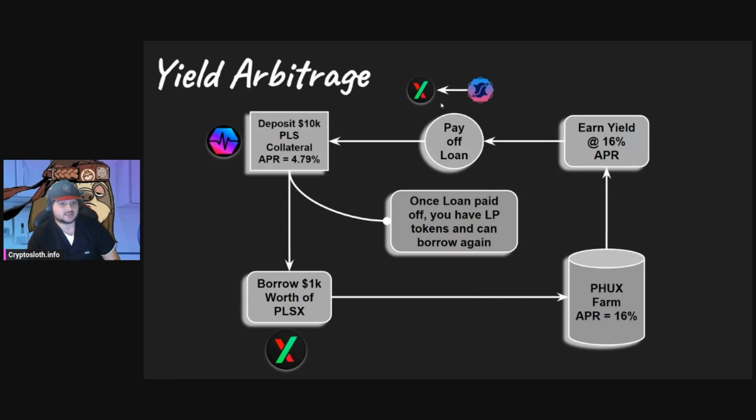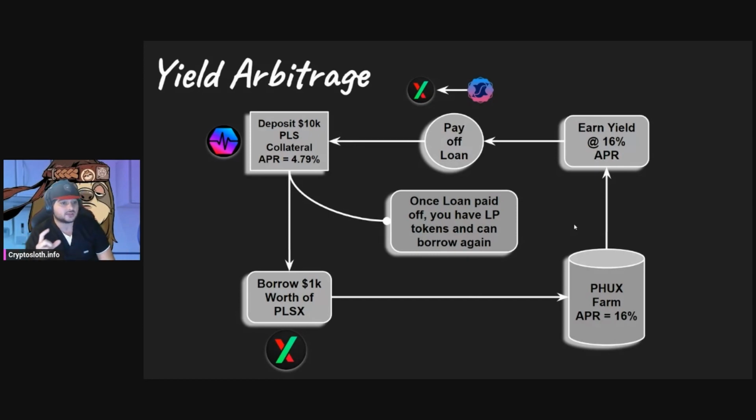Now, the cool thing about this is you don't have to do it in this exact linear way where you pay off every iteration, especially for this one. You take your PHUX, you sell it into PLSX, then you could put that back into the farm and compound your yield over time. And eventually you can pay off your loan whenever you feel comfortable doing so. The important thing to note about fiat loans is that there is no time payment. So you don't have to make monthly payments on it. The interest just accrues, I don't know, every second, every minute, every hour, something like that.